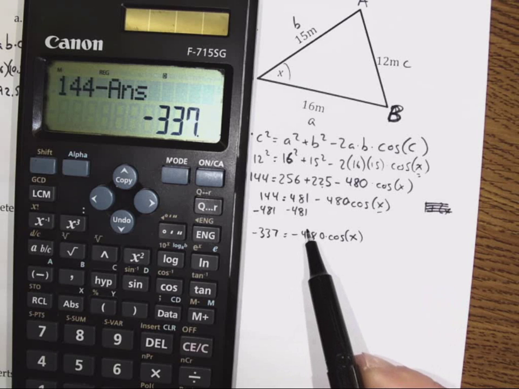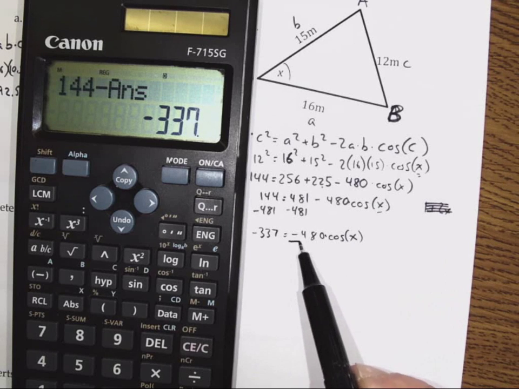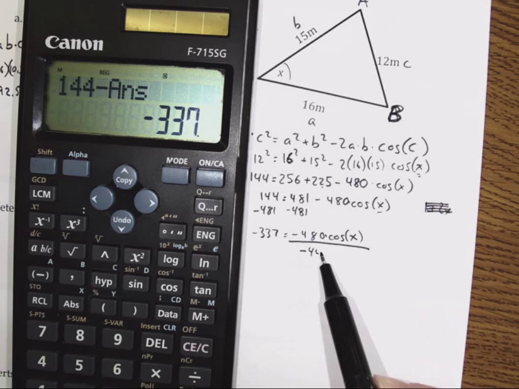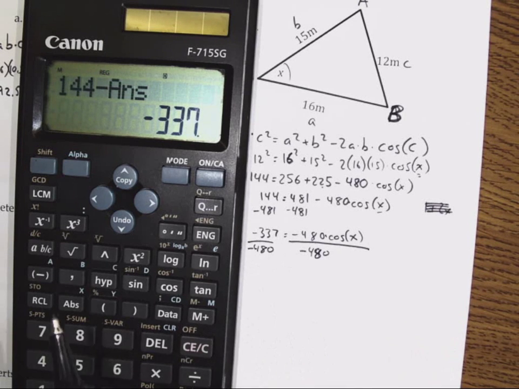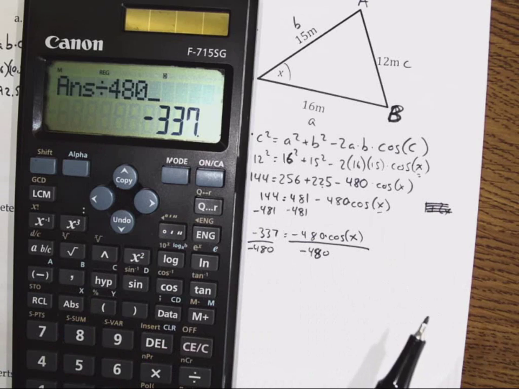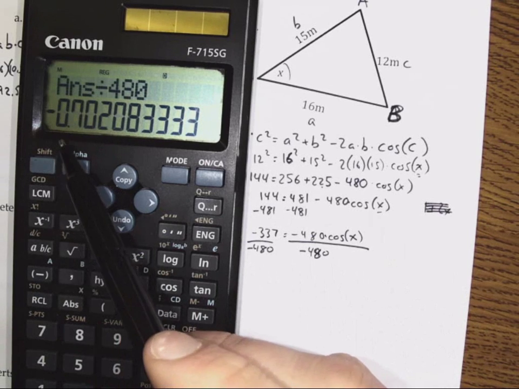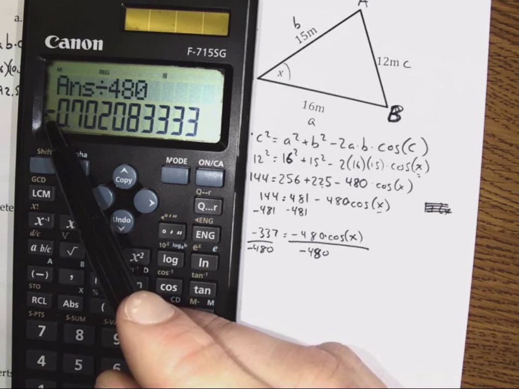Well, I still got to get rid of this negative 480. It is being multiplied by cosine x, so I'm going to divide by negative 480. I'm going to divide this by 480, the negative version. So I forgot to put that in, so I'll just make my answer negative or positive. Okay, so I'm going to change that to a positive.